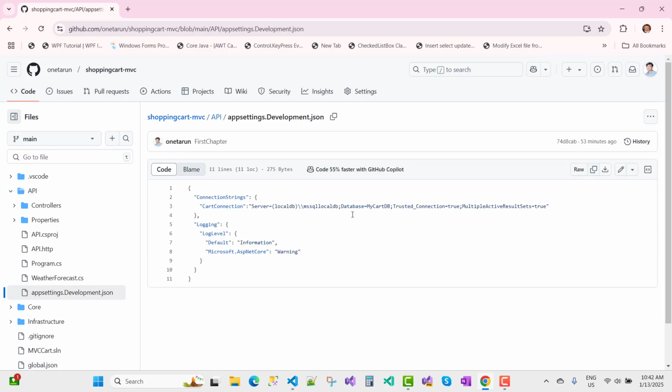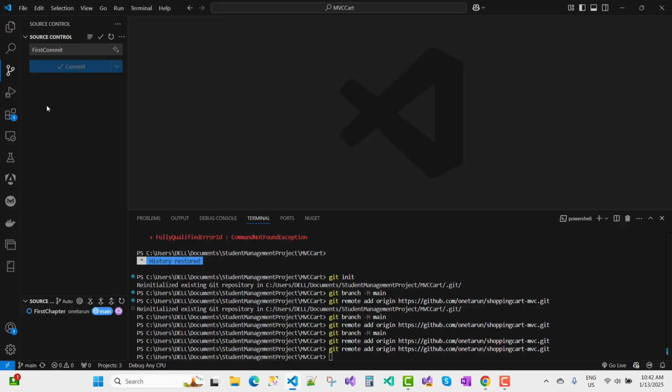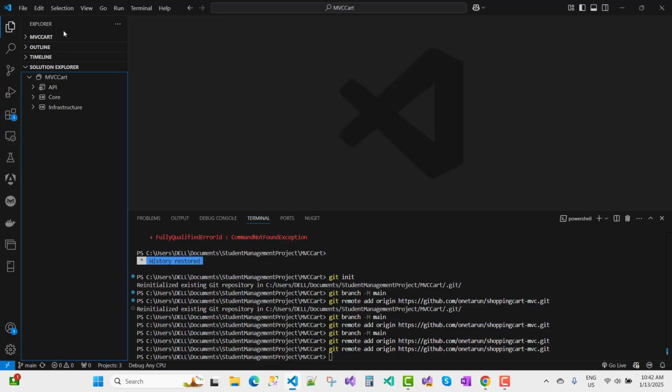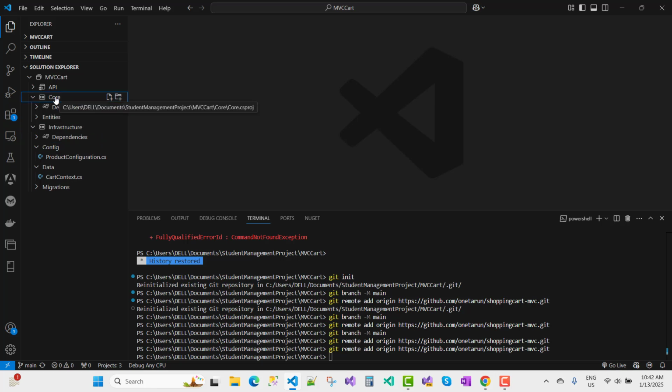Here we have a connection string, you can see. So now I want to go again to Solution Explorer, and here we have the Infrastructure project. Under the Infrastructure project we have a Data directory, where the cart context is. Now here we have a Config directory. Now I want to prepare a repository. So under the Core layer I want to add the use cases related to the IProductRepository.